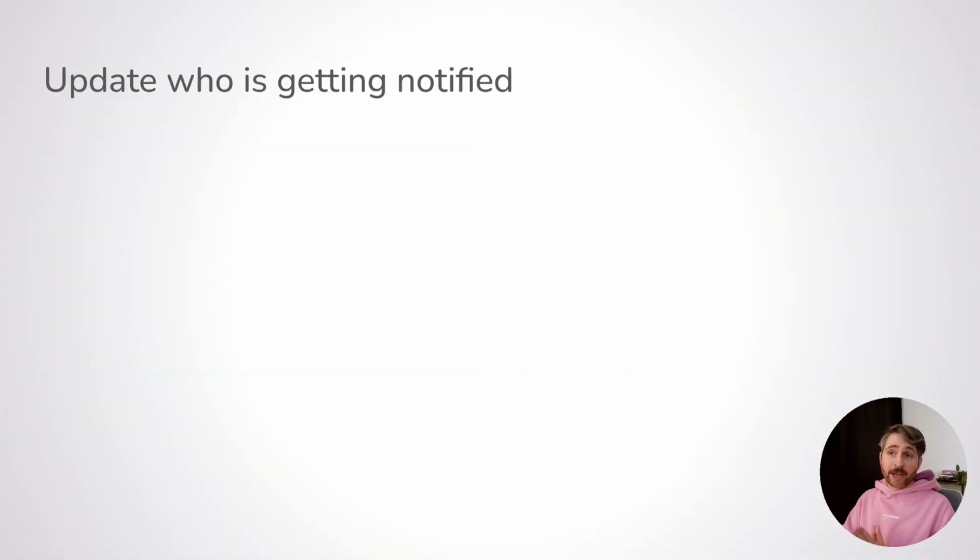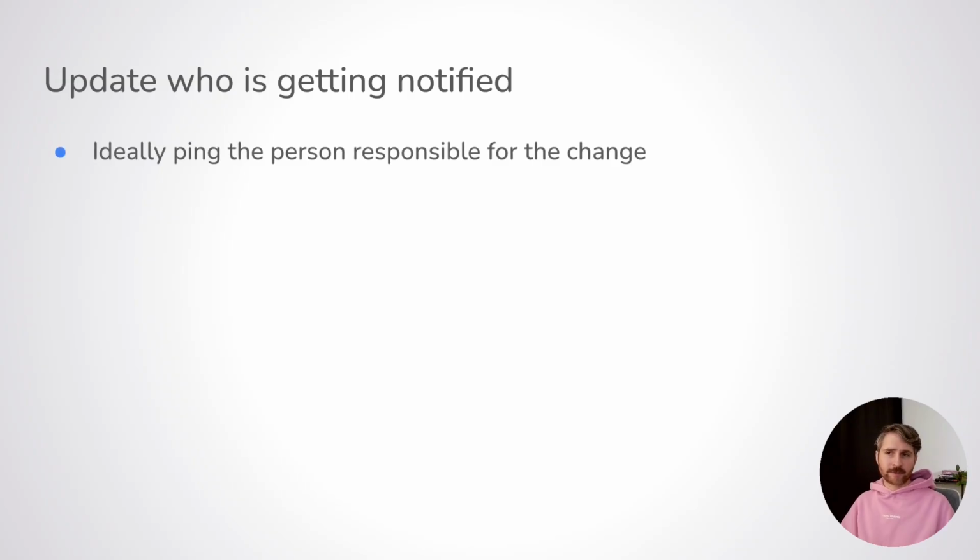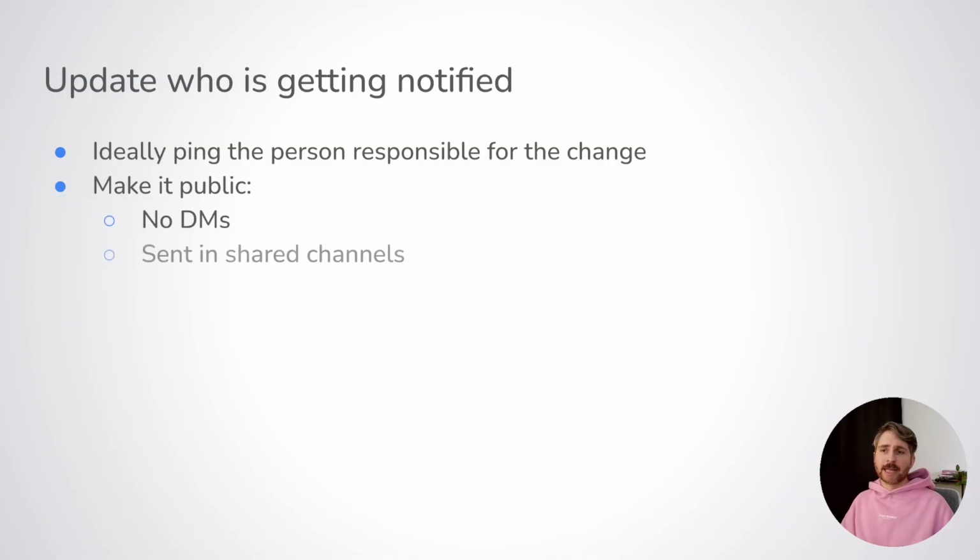And so once you think it's time to share the ownership of the test, change who is getting notified. Ideally, when a test fails, the feature engineer that introduced the change should be notified. On PR, this can be the person who created the PR or the last person who committed the changes. Something I would recommend doing when notifying someone is to make it public. If it's done via private messages, it's easy to ignore, and in my opinion, it dilutes accountability.